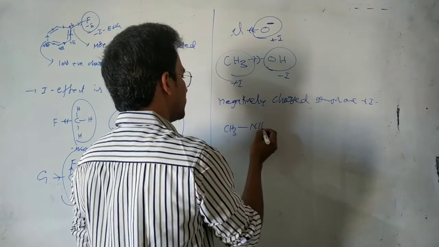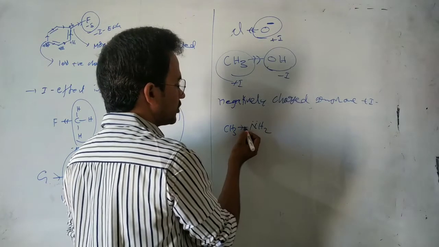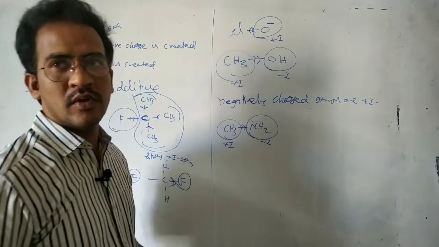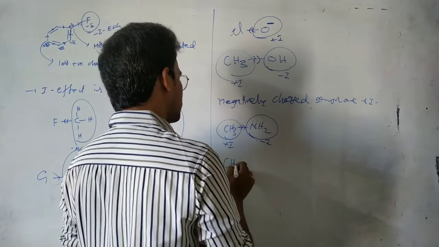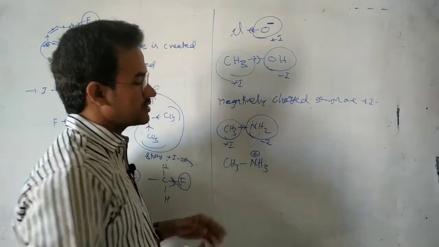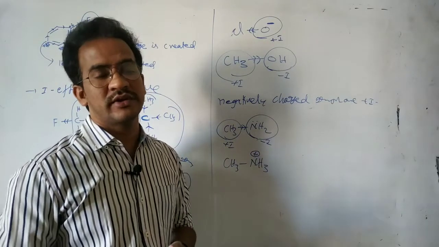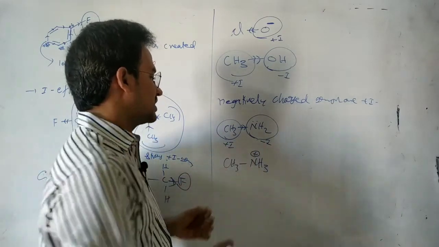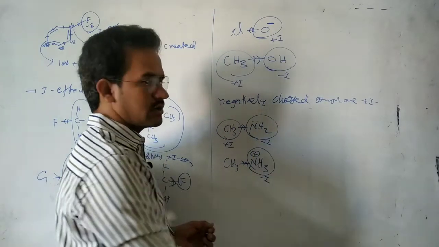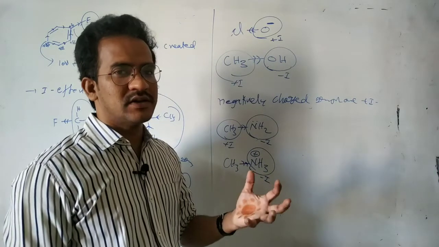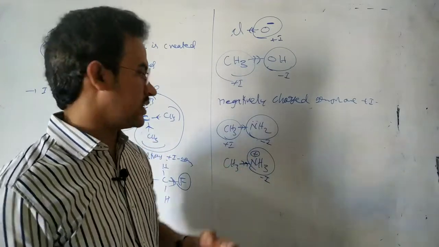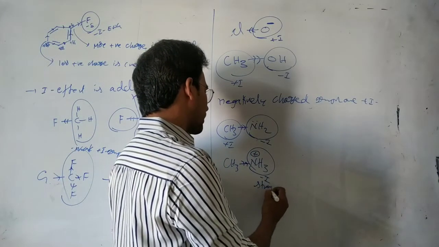And next, see this one. CH3 and NH2. This nitrogen is more electronegative and attracts the electrons, so it is a minus I group, and CH3 is a releasing group, a plus I group. Now I am taking NH3 plus. That means around the nitrogen there are four bonds. The maximum covalency of nitrogen is four, you know that. In this case also, this positively charged nitrogen acts as a minus I group. Positively charged means it is much more electron deficient, so it is ready to attract electrons effectively. So it is a very strong minus I group.